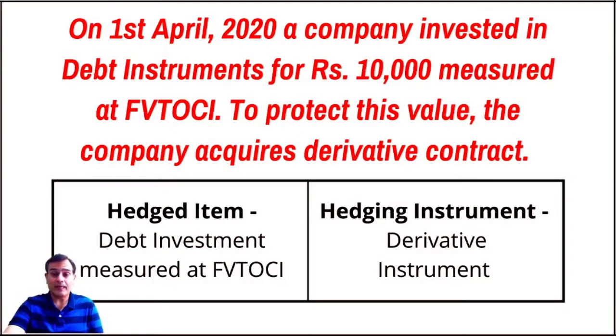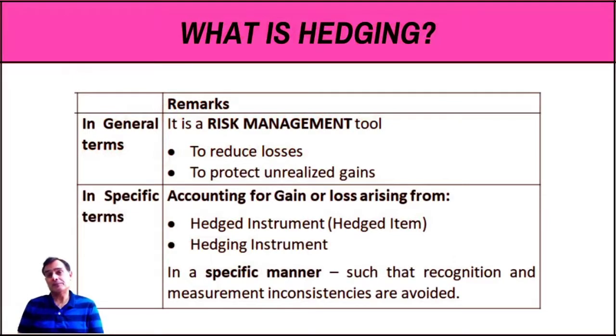So when we apply the concept of what we call hedging, the measurement principles which generally apply to a specific financial instrument would get overruled. That means that we would have a different set of rules in terms of accounting. So you would see later that the fair value changes of the hedged item would go to the P&L, and the fair value changes of the hedging instrument will also go to the profit and loss account. So it gives you a very specific manner of accounting. It overrules the general principles of accounting which are laid down under Ind AS 109.